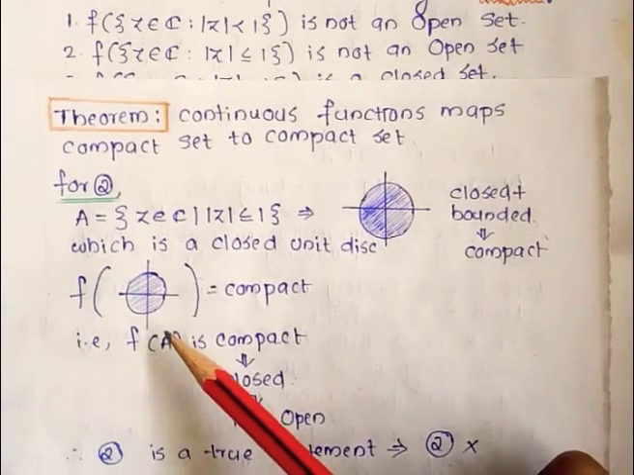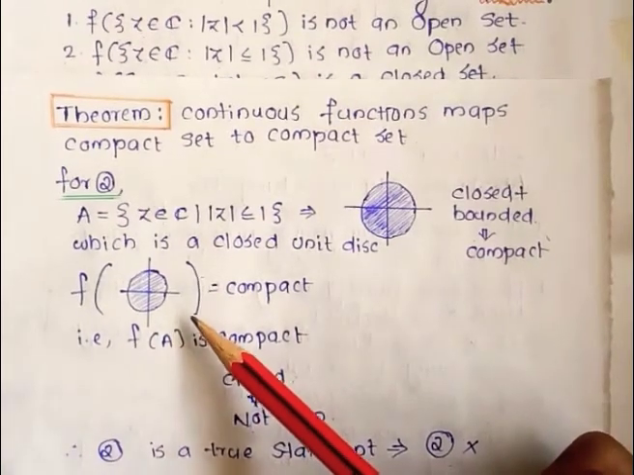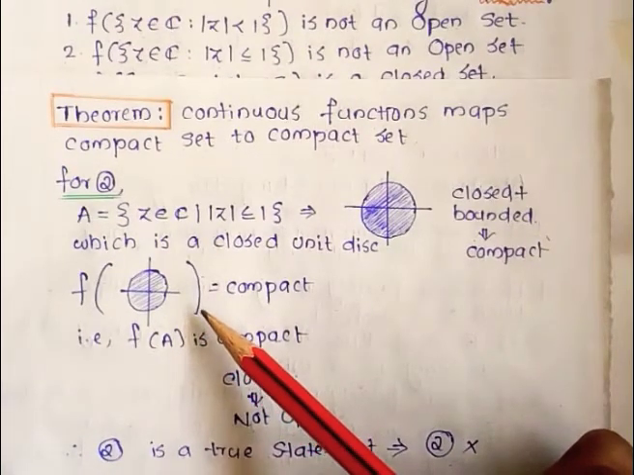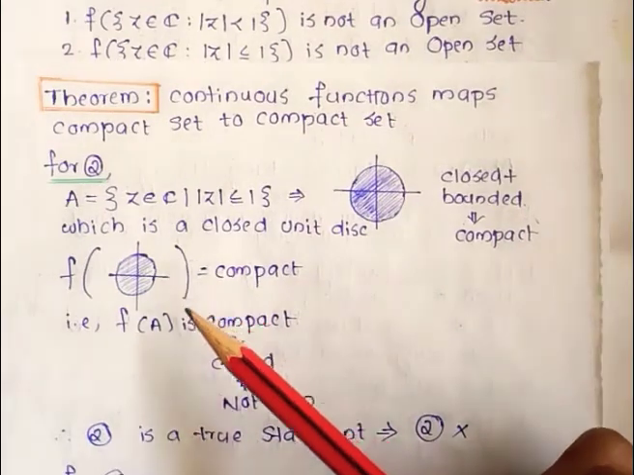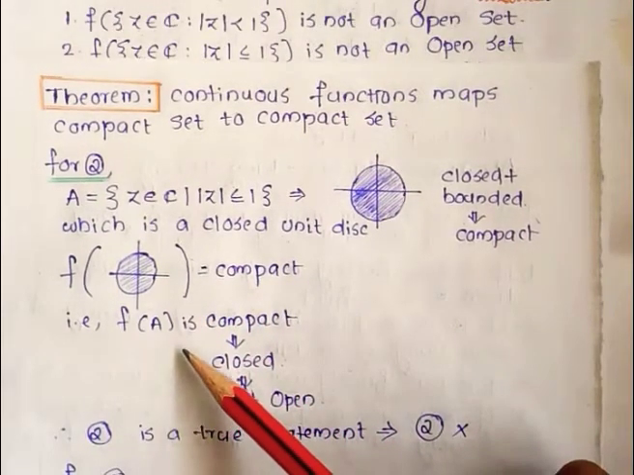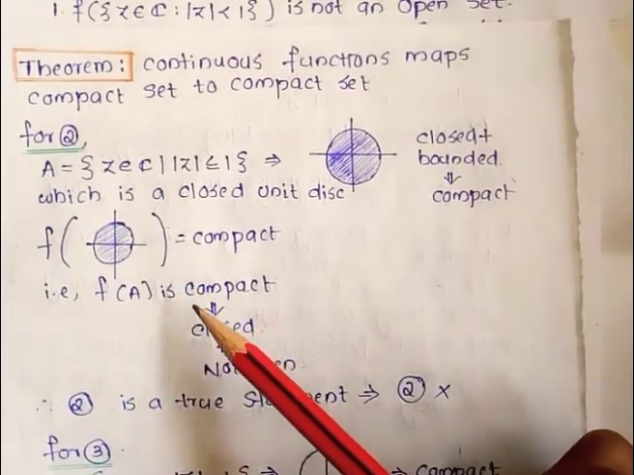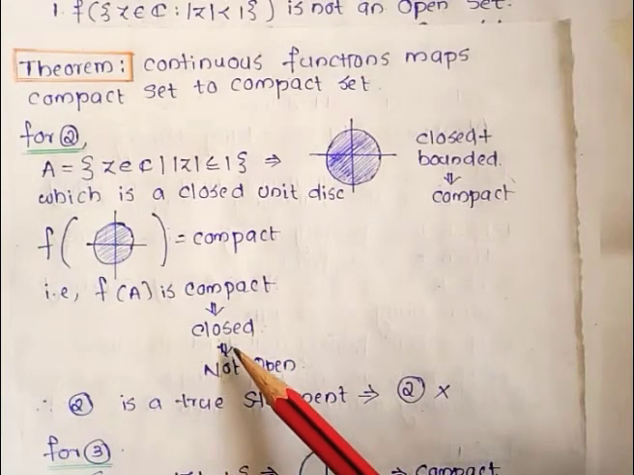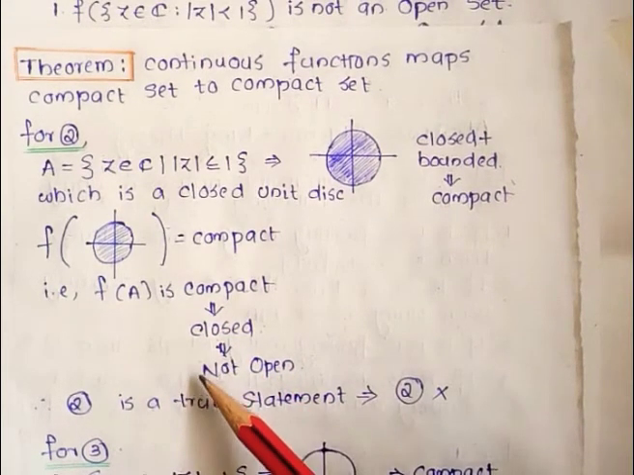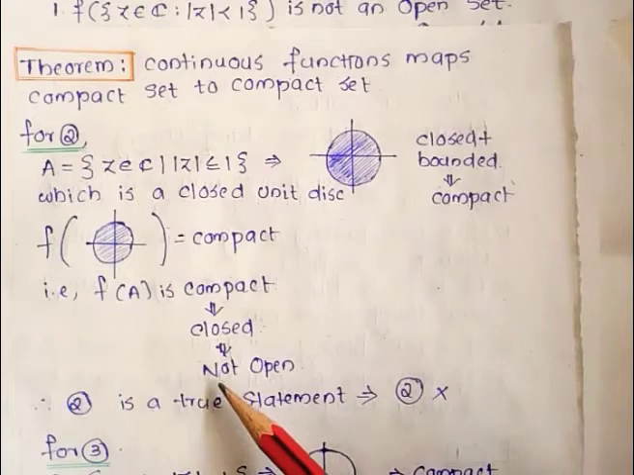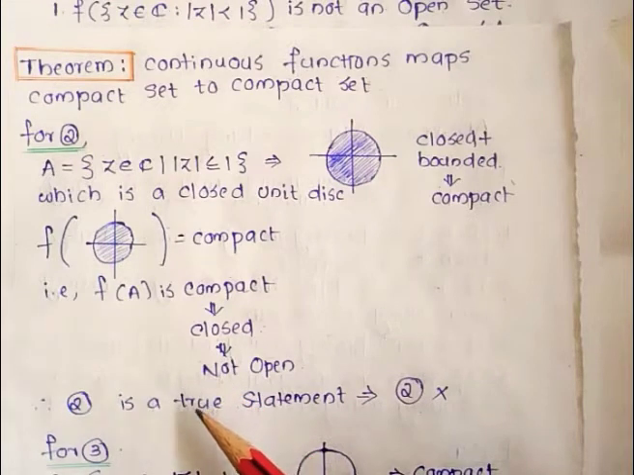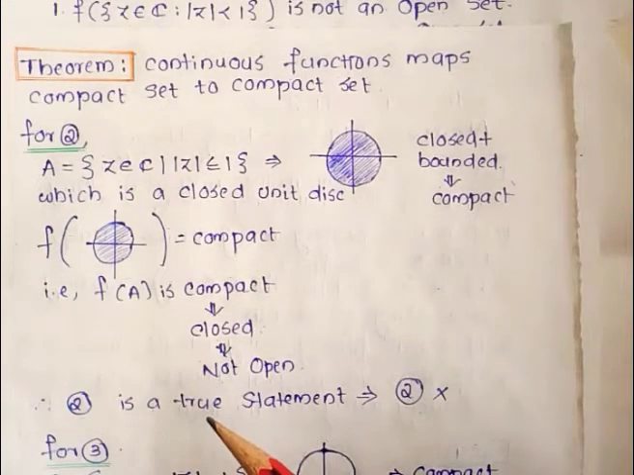That is, the image of the set of all z belonging to C such that |z| ≤ 1 is a compact set. So we have f(A) is compact. f(A) is compact implies that f(A) is closed, which implies that f(A) is not open. So the second option is a true statement. But in our question, we want a false statement. Since it is a true statement, option 2 is a wrong one.